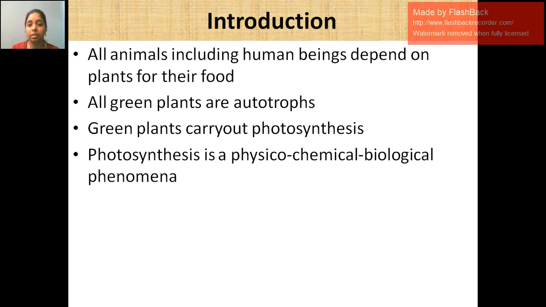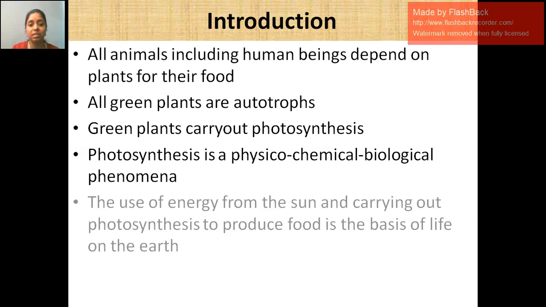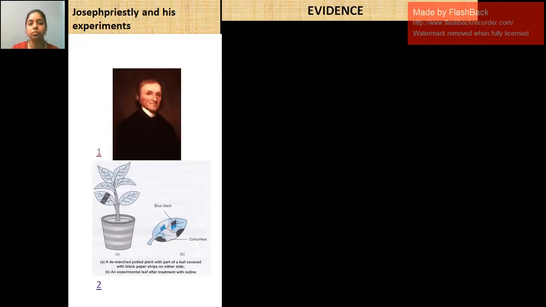Photosynthesis is a physico-chemical biological phenomenon. What does it mean? Solar energy is involved, and the chemicals involved in photosynthesis are water and carbon dioxide, producing oxygen. Why is photosynthesis a biological phenomenon? Because here the biological system, plants, are involved in the process. So this is the basis of life on the earth, which gives energy for all the organisms in the form of food.